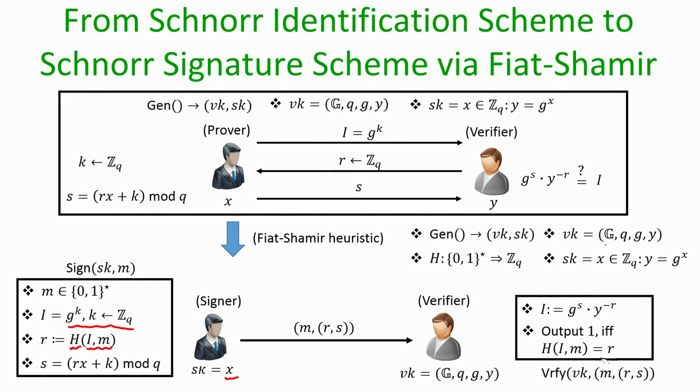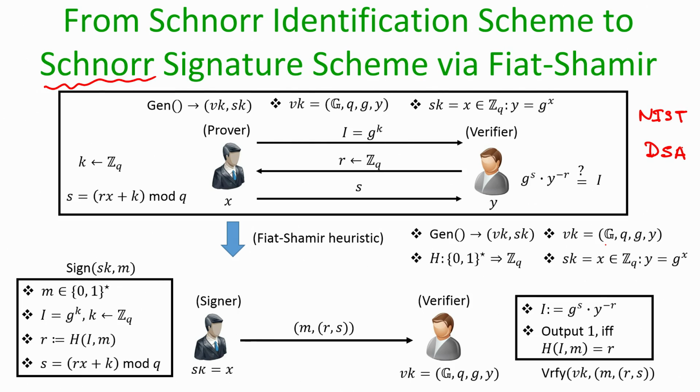So, now we have a candidate signature scheme based on the discrete log assumption. It turned out that Schnorr patented this idea, so he basically patented his 3 round identification scheme. So, as a result, the signature scheme that comes out by applying the Fiat-Shamir transformation is also considered patented. So, we cannot use it in the public domain. So, what NIST did is it developed a variation of Schnorr identification scheme, and by applying the Fiat-Shamir transformation on that variant, it obtained a signature scheme based on the discrete log assumption which we call DSA, digital signature algorithm.